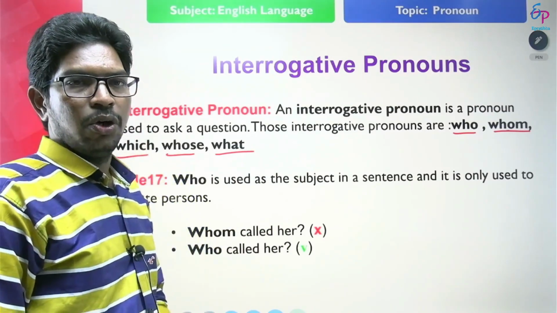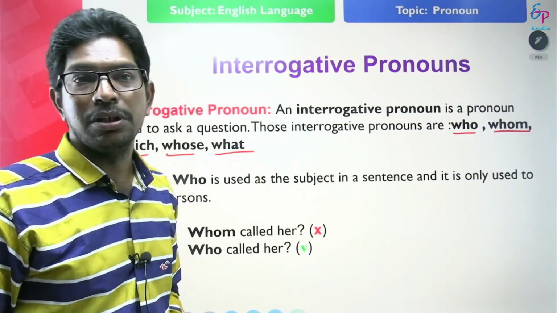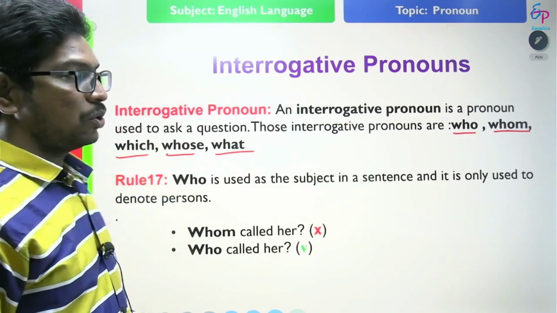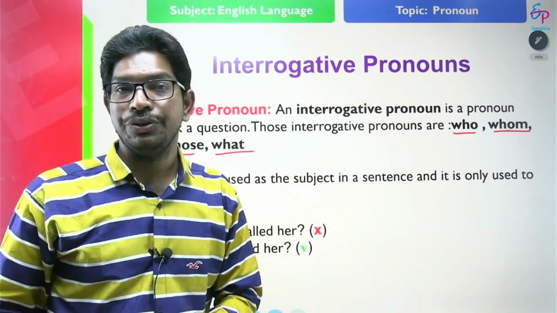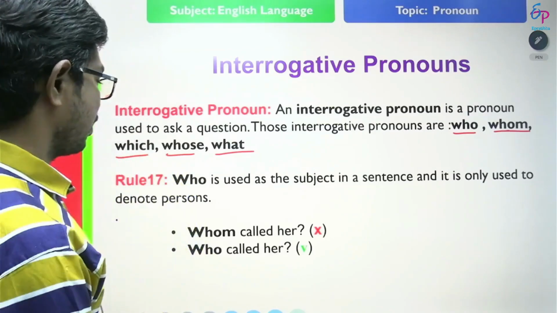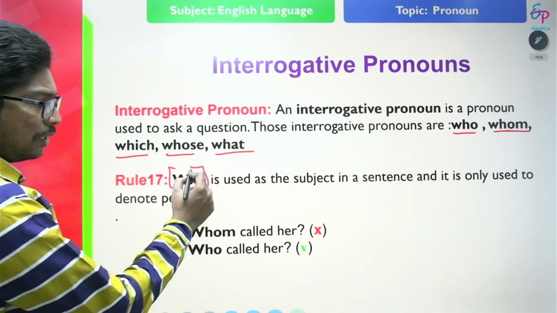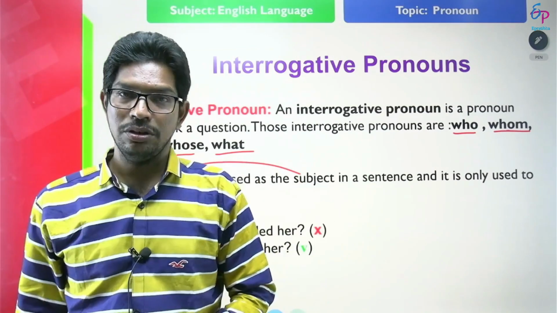Examples: Who are you? What are you doing? Which is your book? Whom are you talking about? So they are used to ask questions. Let us see the rules of interrogative pronouns. Interrogative pronoun: who is always used as the subject in a sentence.